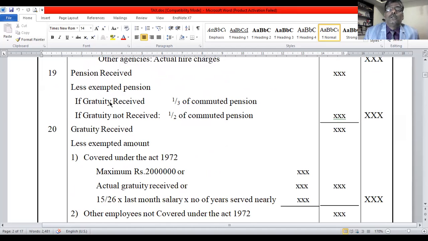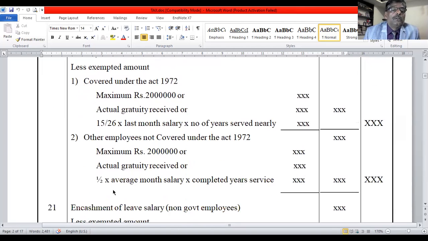That is, if gratuity is received, 1/3 of the commuted value is exempt. If gratuity is not received, half of the commuted pension is exempt. You deduct; the remaining is taxable. In the same way, gratuity received. Gratuity under the Gratuity Act 1972, the calculation is like this.